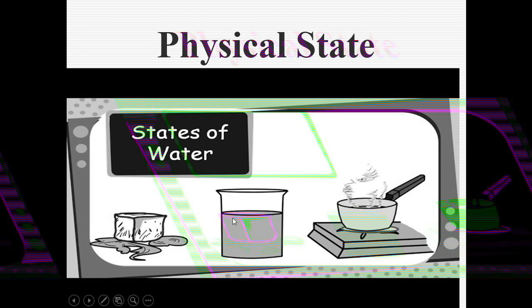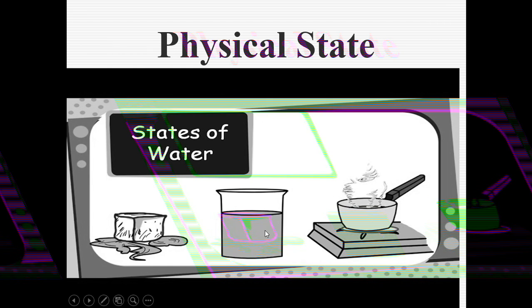So here you can see these are the three states of water, right? This is the water which we drink, the middle image. This is in the form of which state? It is in the form of liquid state.